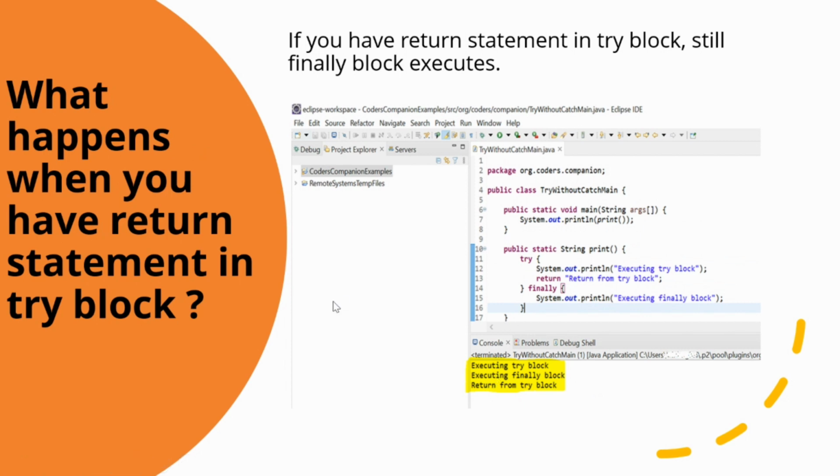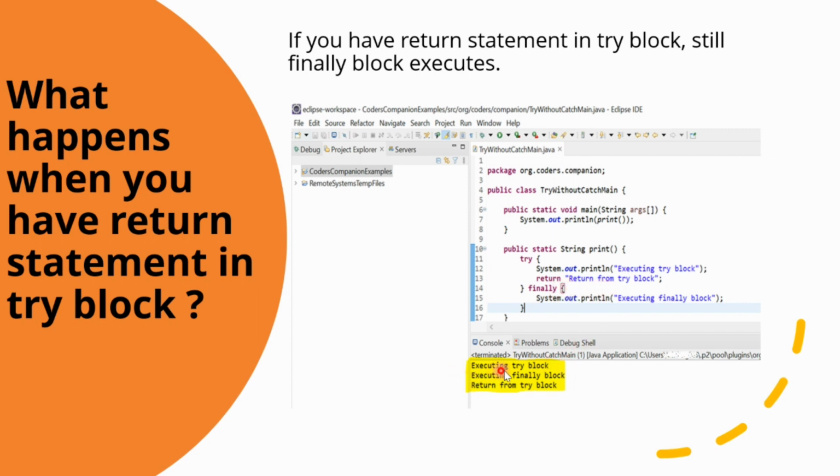The next question is, what happens when you have a return statement in the try block? If you have the return statement in the try block, still the finally block will be executed. This can be seen from the example where I have created a program that has a return statement in the try block. See, this is what I have returned from my try block. Once it encounters the return statement, the flow will immediately transfer to the finally block and execute that. Upon completion of the finally block, the control goes back to the return statement in the try block and returns from the try block.